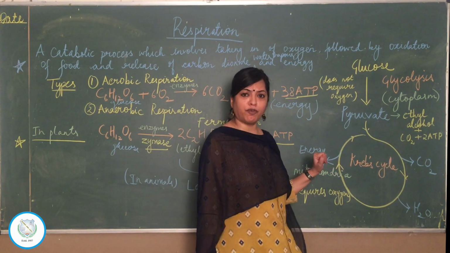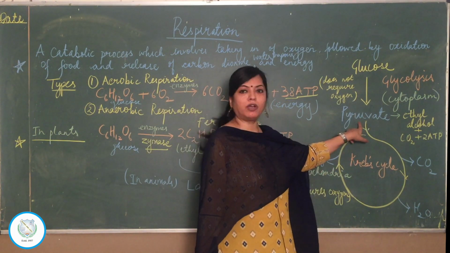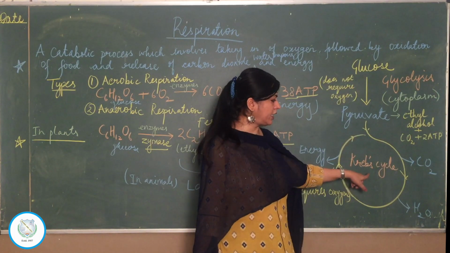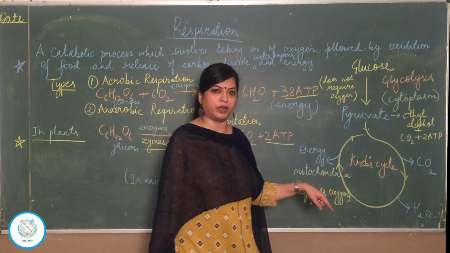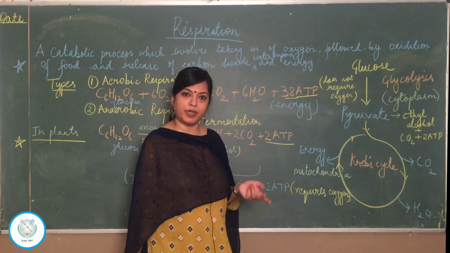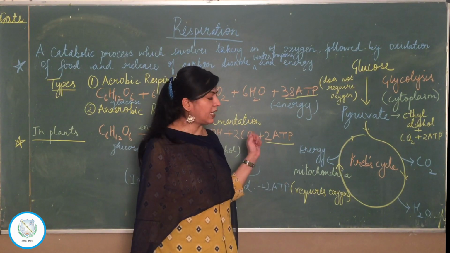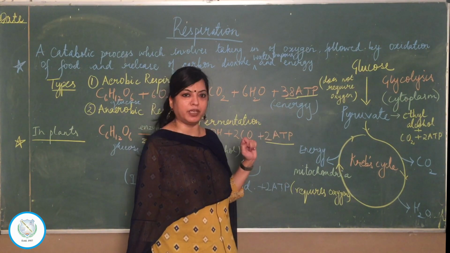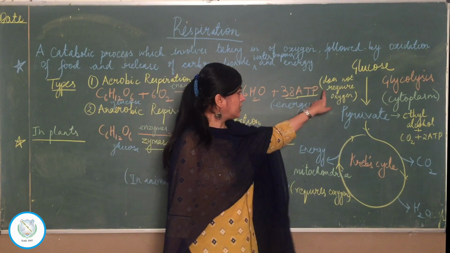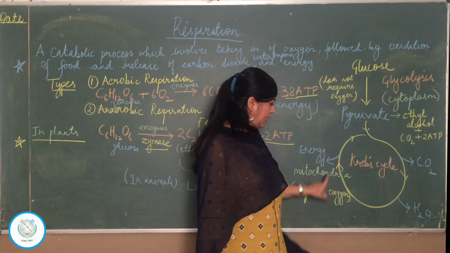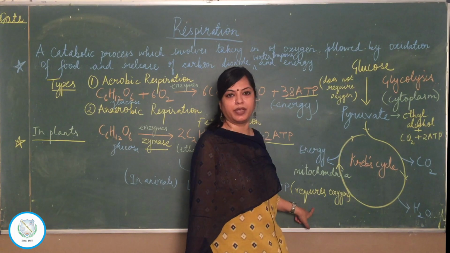Then what is being formed here? Here what was being formed? Pyruvate. What is being formed in Krebs cycle? Carbon dioxide, water vapor and energy. So end products are also different, site is also different, kind of pathway is also different. Okay. This requires oxygen and this does not require oxygen.